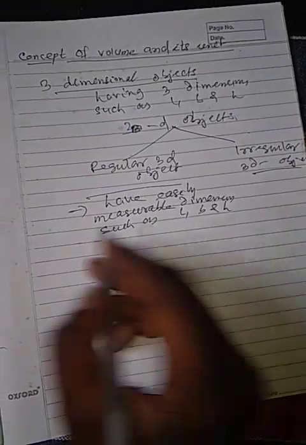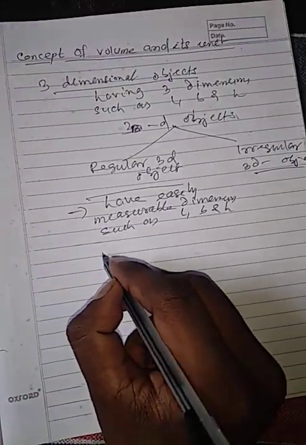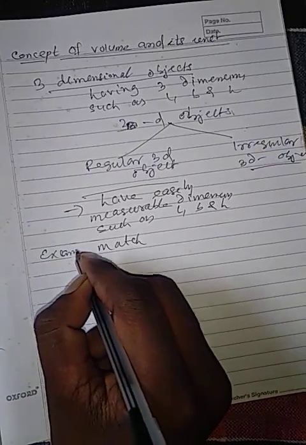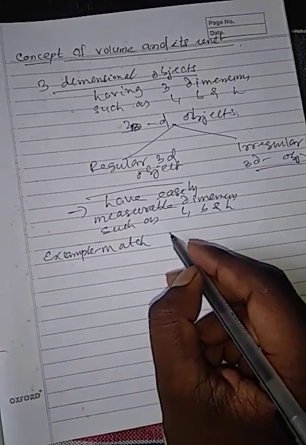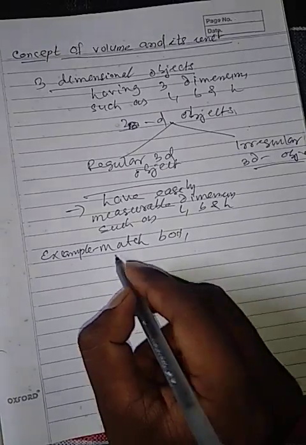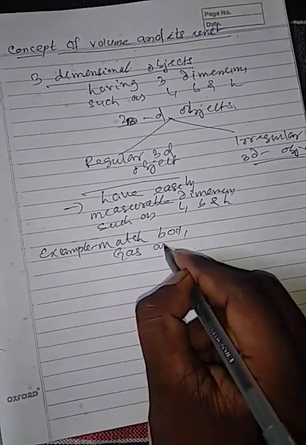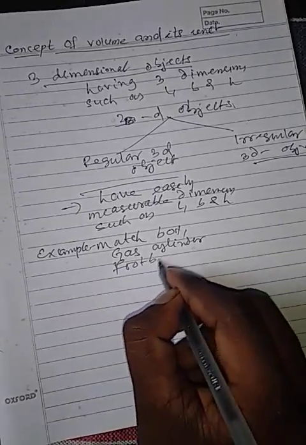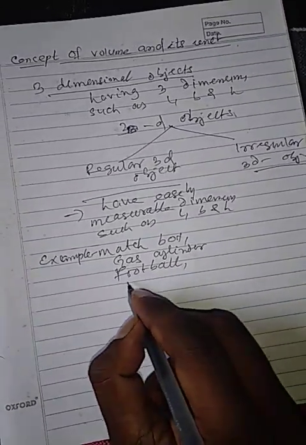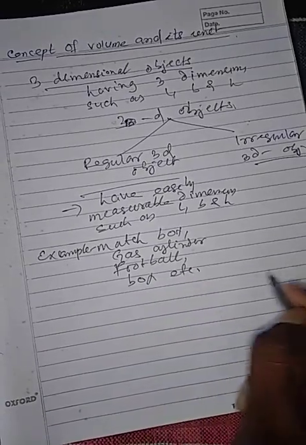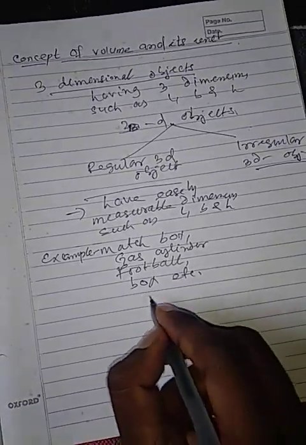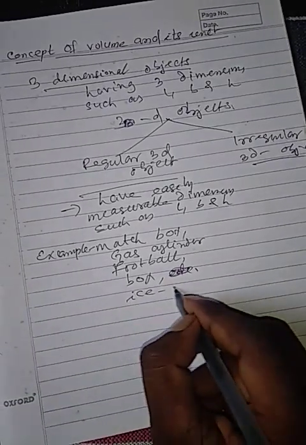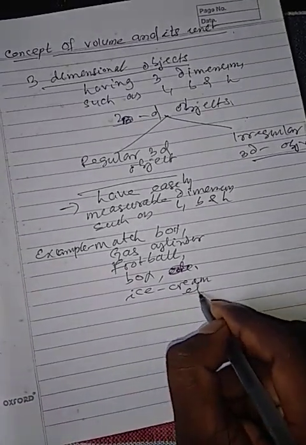Examples of regular 3D objects are matchbox, gas cylinder, football, box, ice cream, etc.